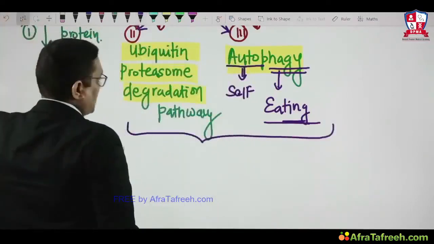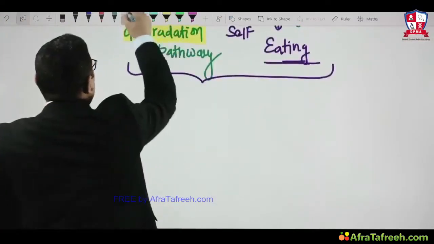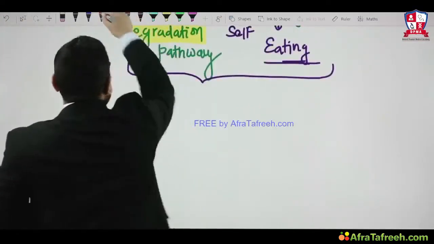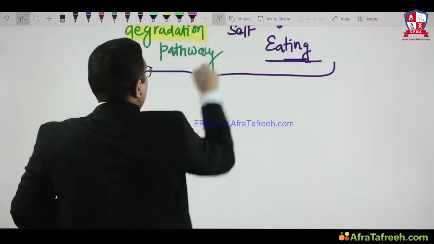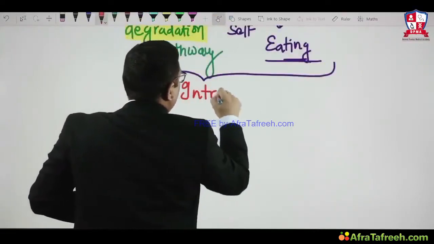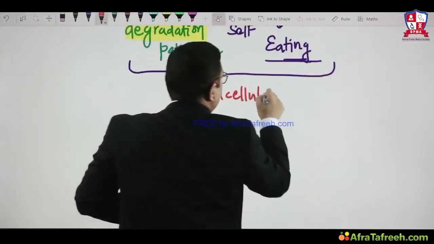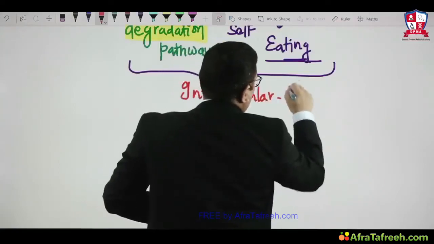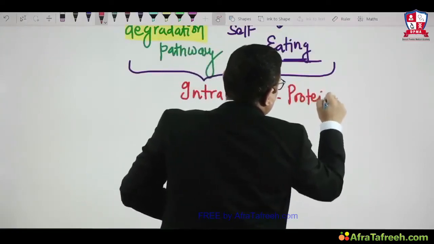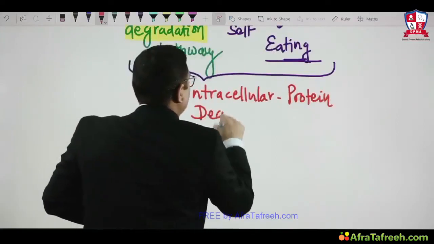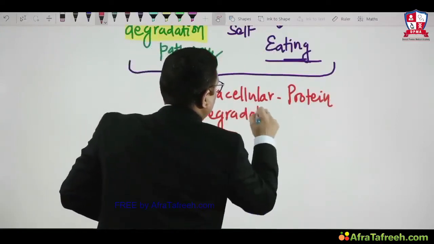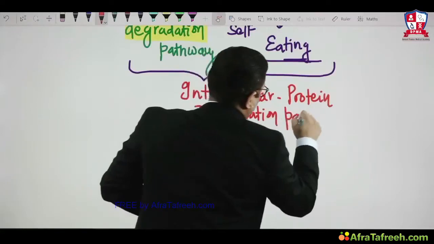What I want to tell you in the beginning is that these both are collectively known as intracellular protein degradation pathways.